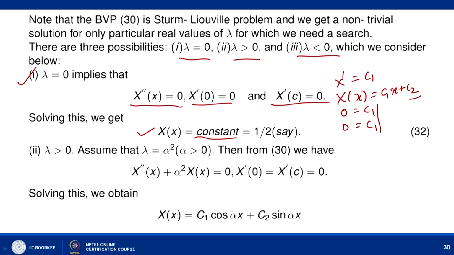For simplification let us assume this constant as 1 by 2. We will see why we are assuming 1 by 2. In fact you can use any constant, alpha, beta, gamma, anything you want, but for simplification we assume 1 by 2. So lambda equal to 0 is an eigenvalue, and the corresponding eigenfunction is a constant value, say 1 by 2.